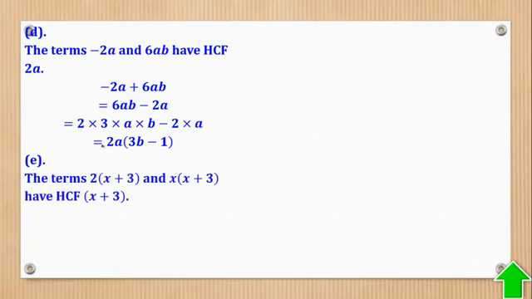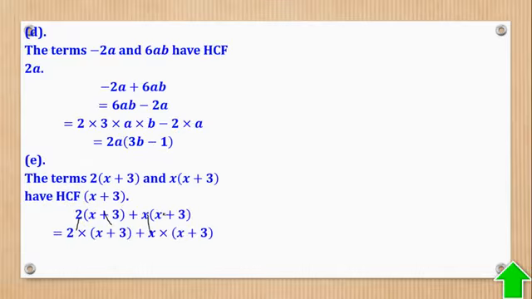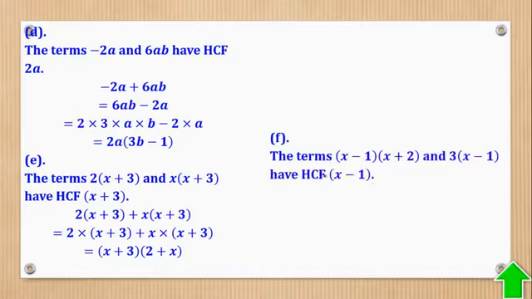Then part E, the HCF is that. So you come and write the expression given. In terms of product, we have this times this times that. Then the common factor is this. So first write it outside. Then inside here, remain with 2, which is here. Then I'll go to plus. Then here, I'll remain with x, which is here. So in that case, I have factorized. Now we shall go to part F. Part F, the terms are those, and the HCF is this, because it is the one which is common in both.